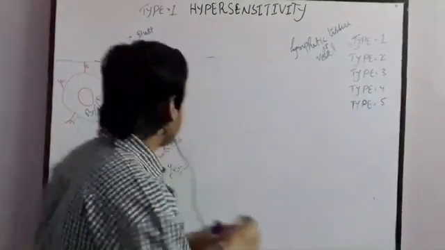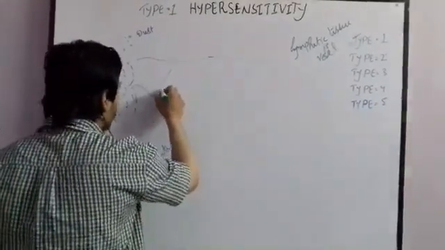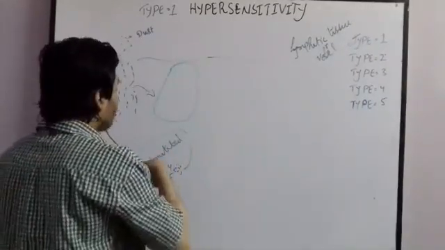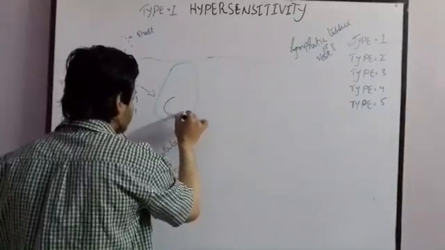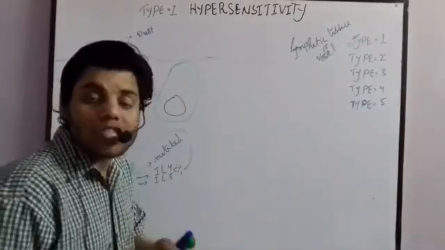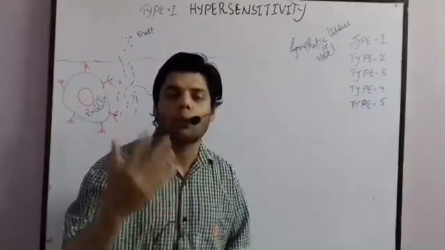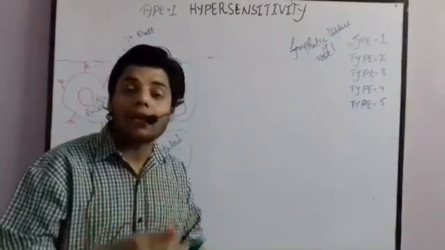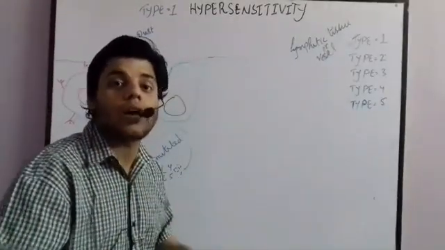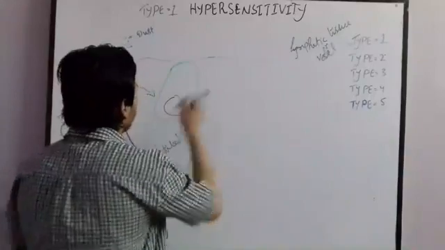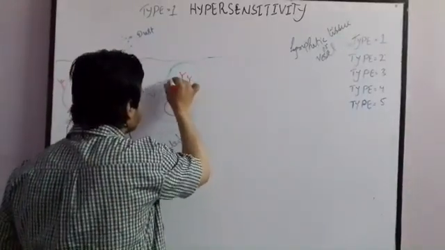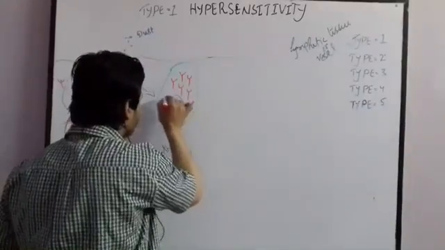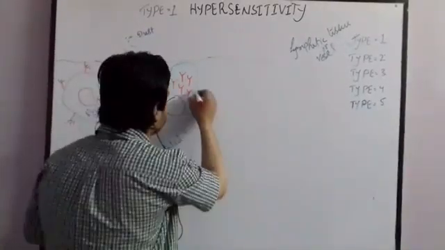Let me first draw the plasma cell, how it will look. So we have the plasma cells. All of you better know plasma cells are those cells which secrete antibodies, or immunoglobulins, we can also call them. So they are an antibody factory, antibody industry, antibody machinery. So they contain the antibody. So these are the antibodies, and they will secrete antibodies.